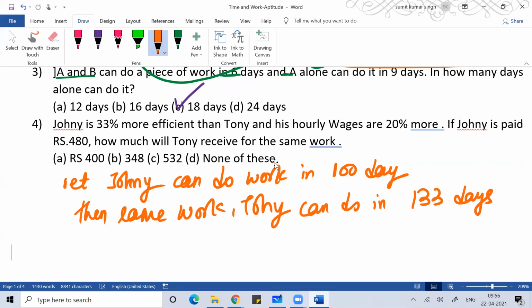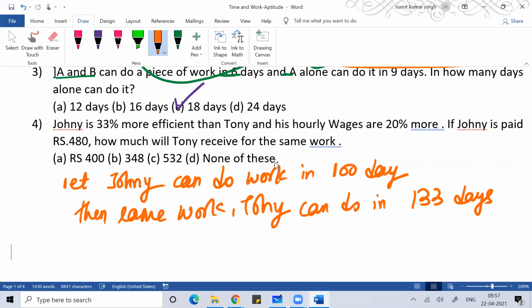I hope you understood this. Two persons are there, Johnny and Tony. Johnny is 33% more efficient than Tony. So if Johnny can do the work in 100 days, then the same work Tony can do in 133 days. That is what you can understand from here.